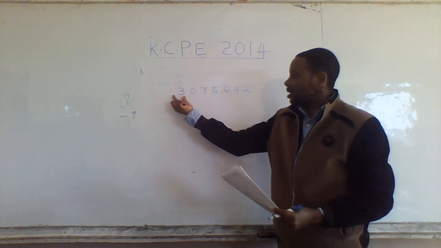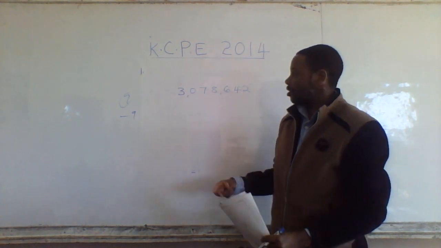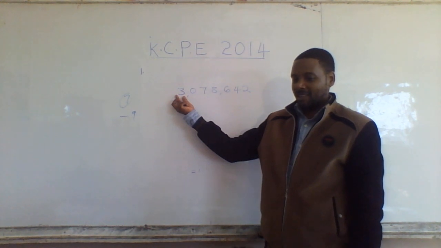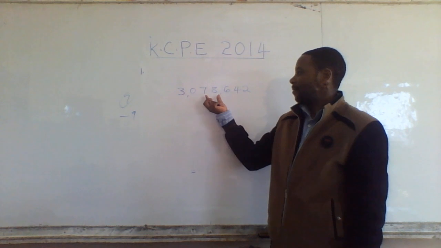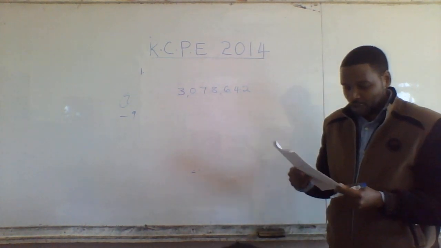Then on this side, the other comma here, these are what? Millions. So we start with the millions. Read. 3,078,642. Beautiful.